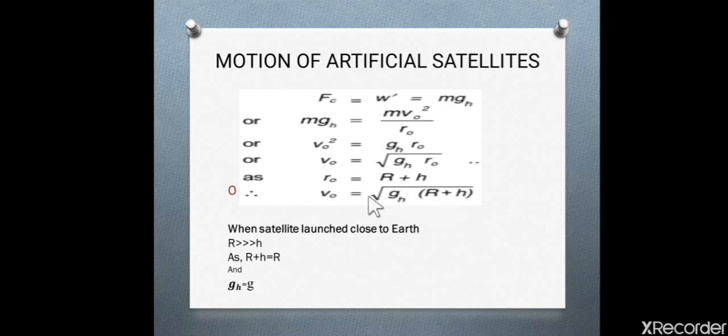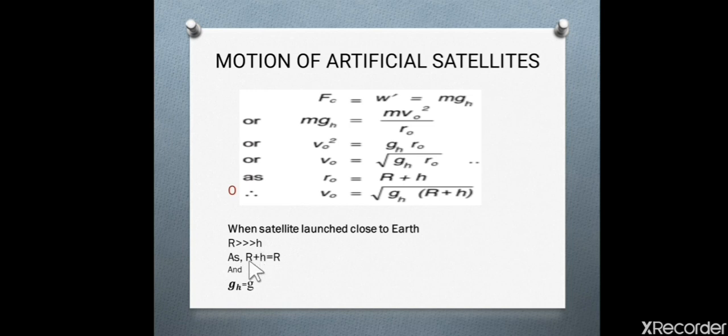It is the formula which is used to find the orbital velocity of the satellite, which is launched at altitude h. Now when the satellite is launched close to the Earth, then the radius of Earth will be very large as compared to the altitude, because the object is close to the Earth.